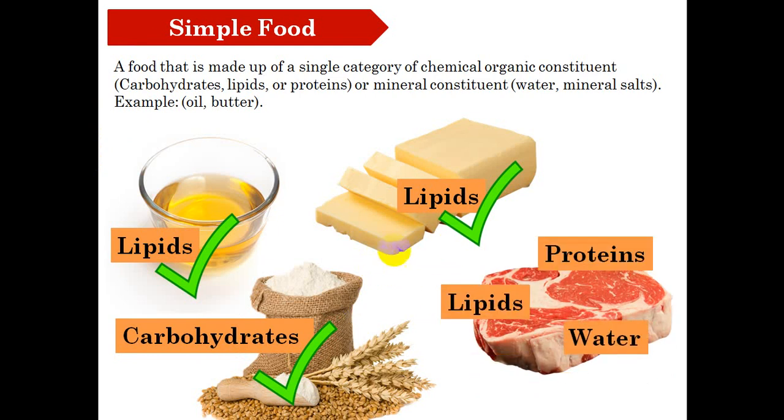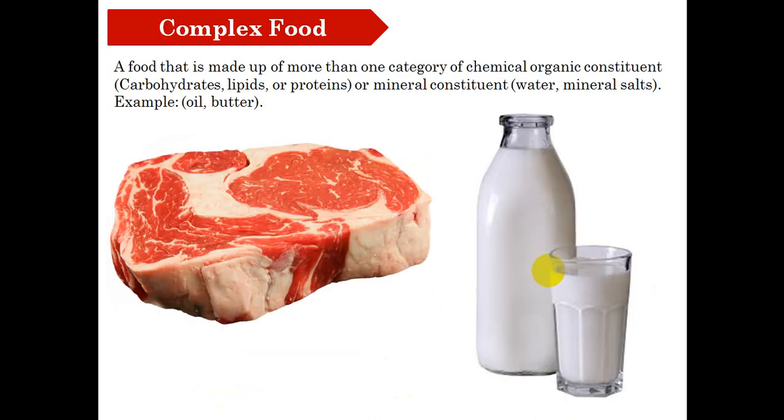If you take another example, like the meat, it contains lipids, proteins, and water. Because it contains the 3 categories, we can't call it simple food. We are going to talk about the complex food.